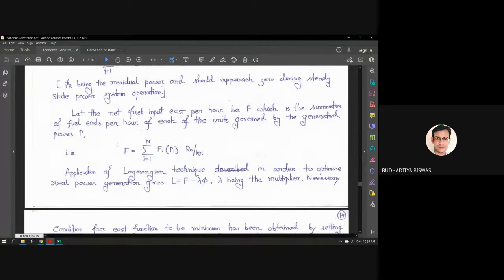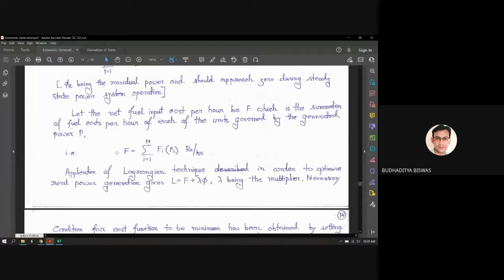So let the net fuel input cost per hour be F, which is the summation of the fuel cost per hour of each unit governed by the generated power P. So this is the total cost, and this cost obviously depends upon the generation. If you want to generate more, you need to spend more on fuel. So you need to buy more fuel, and you need to spend more money for that. So the generating cost is governed by the amount of generation. For more generation, you have to spend more, or your cost will be more also.